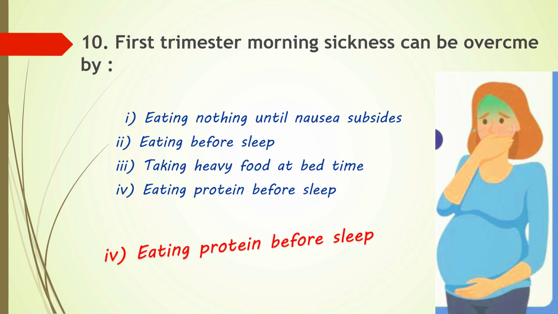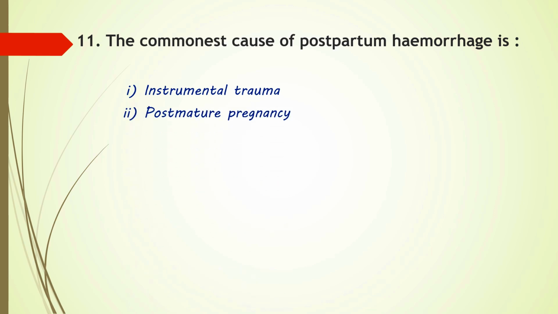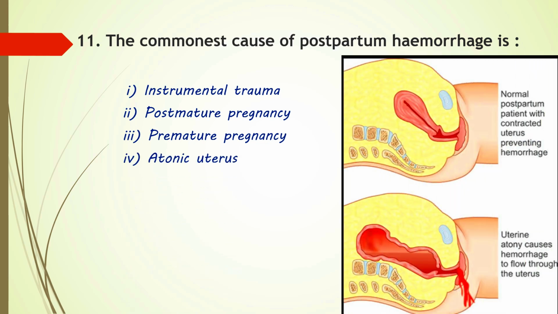So here option 4 is the correct answer. Next question. The commonest cause of postpartum hemorrhage is? Options are instrumental trauma, post-mature pregnancy, premature pregnancy or option 4 atonic uterus. Uterine atony is the failure of the uterus to contract after childbirth, causing it to remain soft and boggy instead of firm, and this is the leading cause of postpartum hemorrhage.